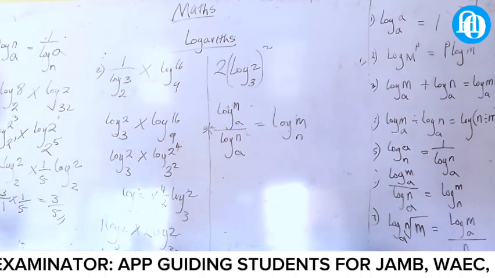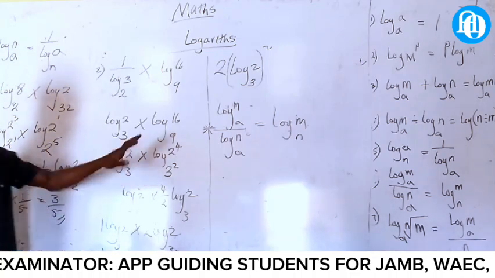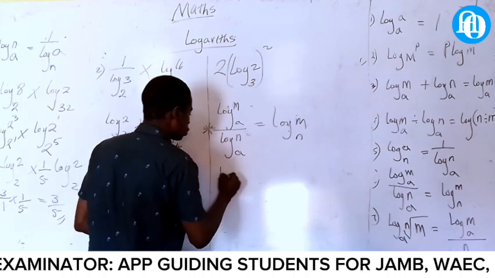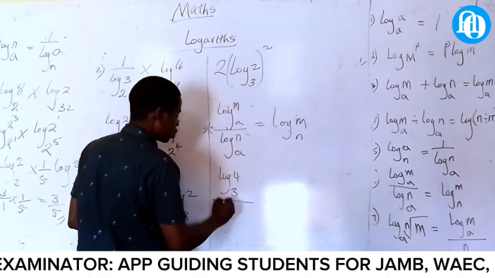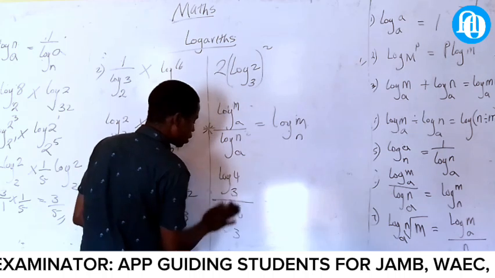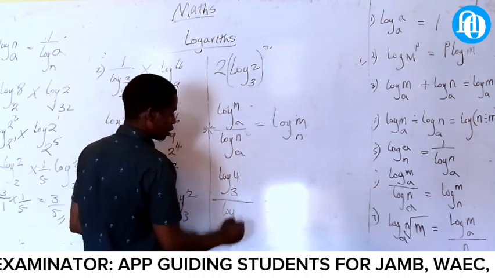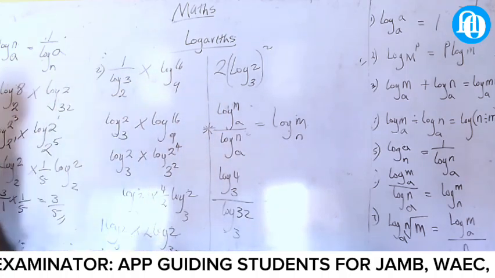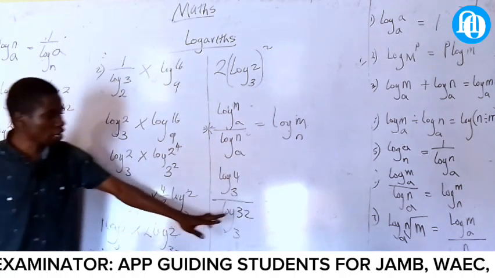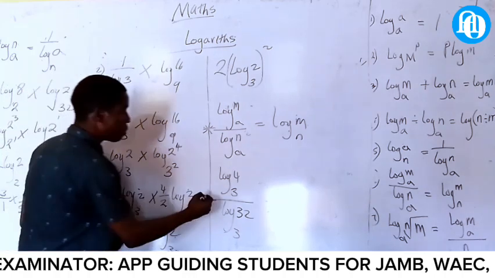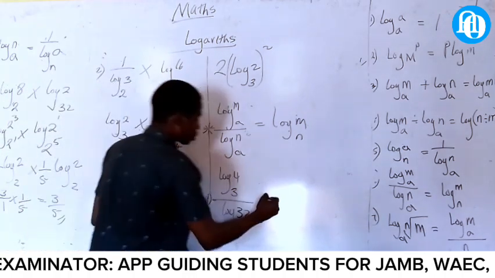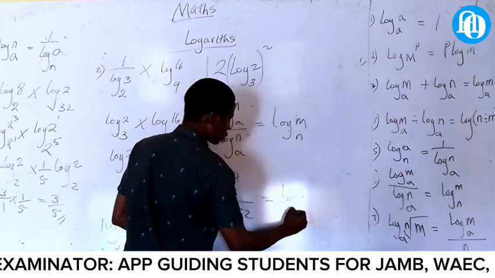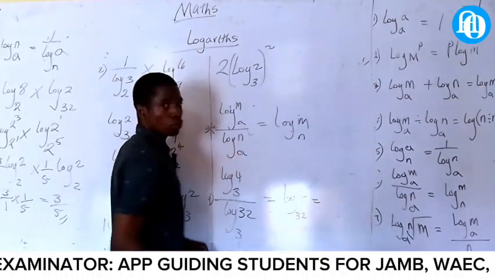Let's all look at the example. Example of this will become log what? If I said log 4 over log 32, how can we do this? You already know that they have the same base. It will now be log 4 and 32.